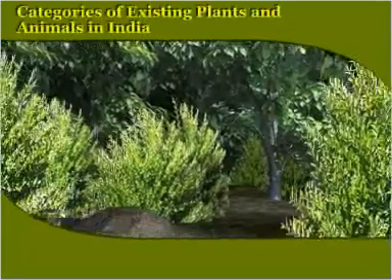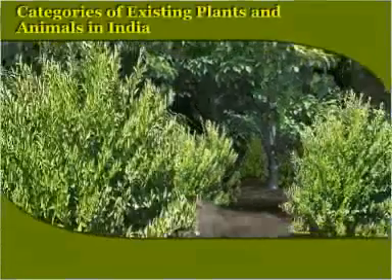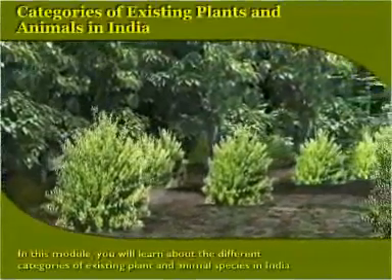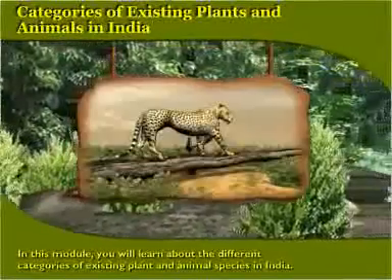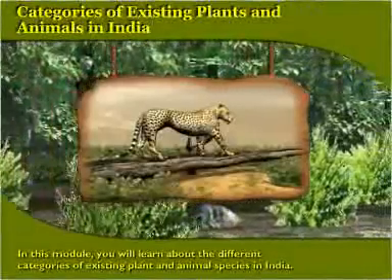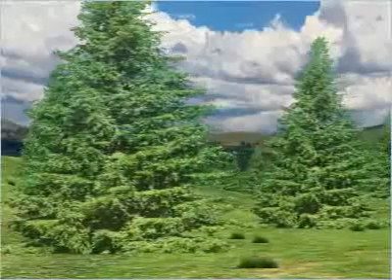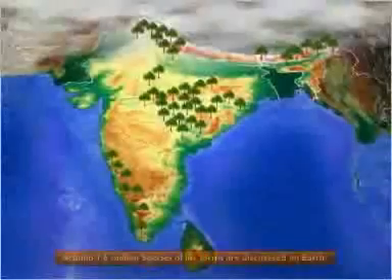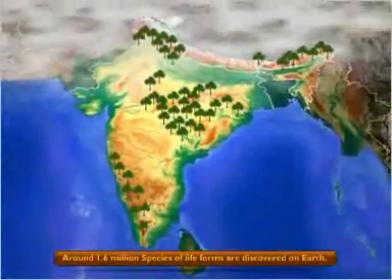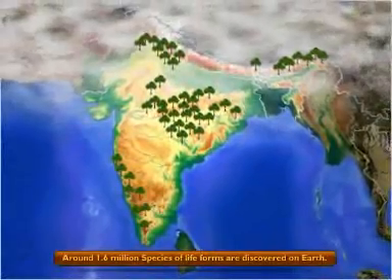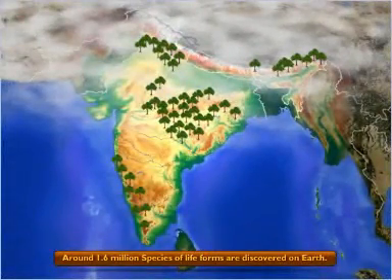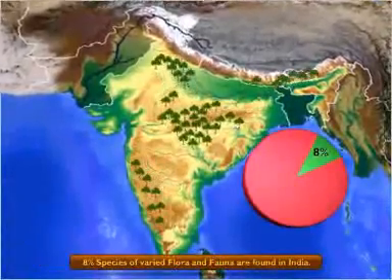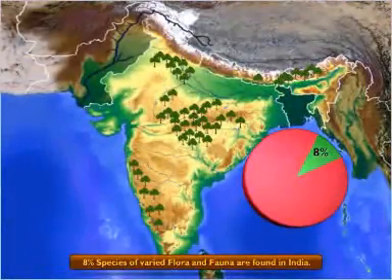Categories of existing plants and animals in India. In this module, you will learn about the different categories of existing plants and animal species in India. India is a land of varied flora, fauna, and biodiversity. Around 1.6 million species of life forms are said to have been discovered so far on the planet Earth. Out of this, nearly 8% are found in India.